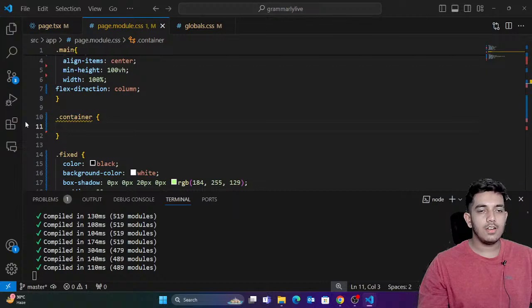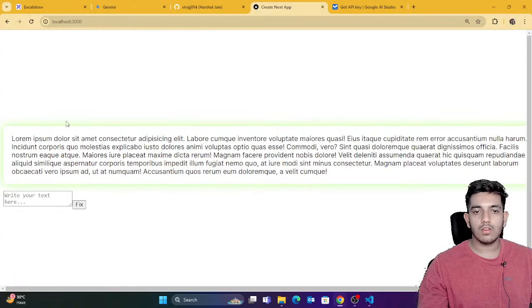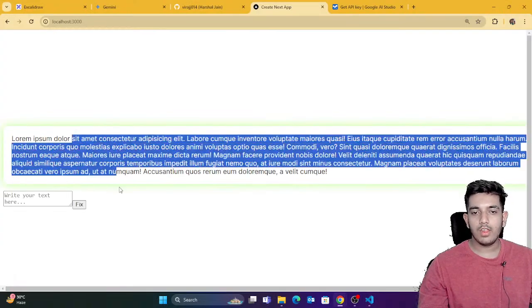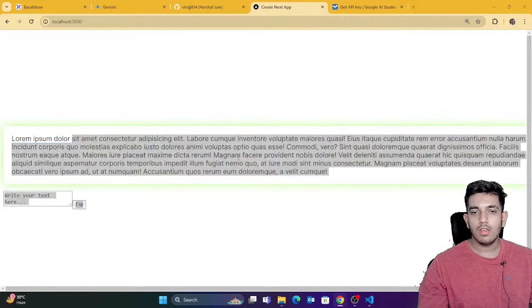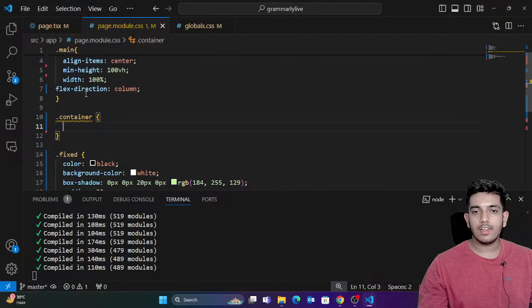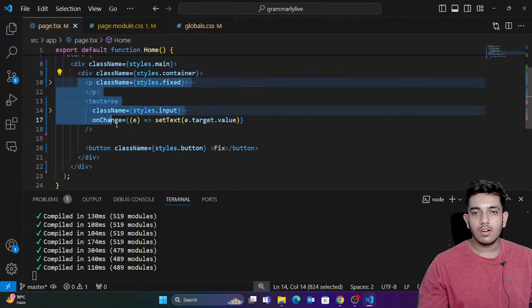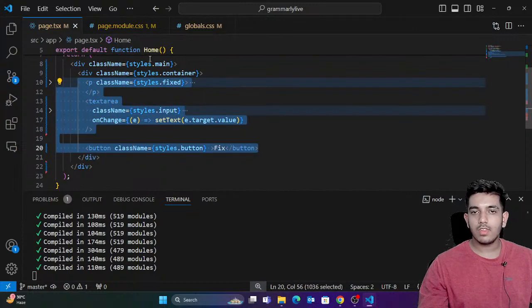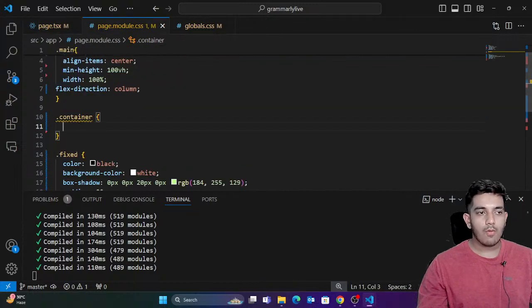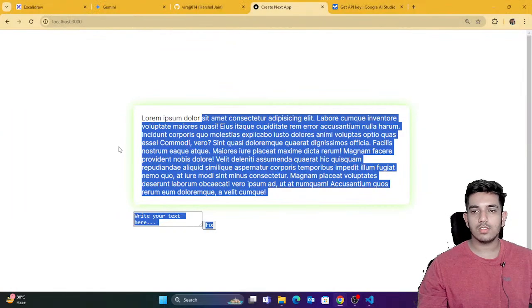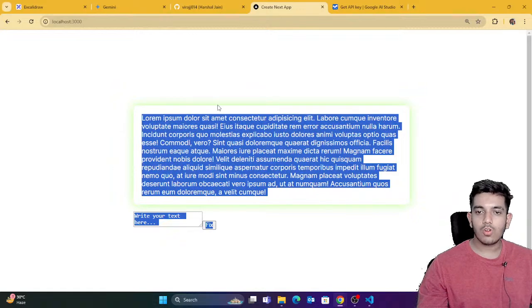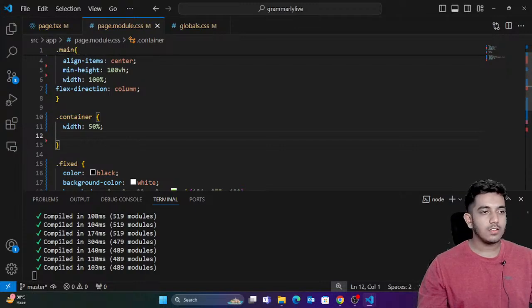So I'm gonna say that this container, look, you can see that right now it's taking full width. Every item is taking full space. Why? Because the container is automatically taking full space, and inside the container we have these three things. That means everything is taking full space. So what I want is for the container to take 50% width. You can see it's taking 50% width. Every item inside this is now not gonna take more than this much space. That's it.